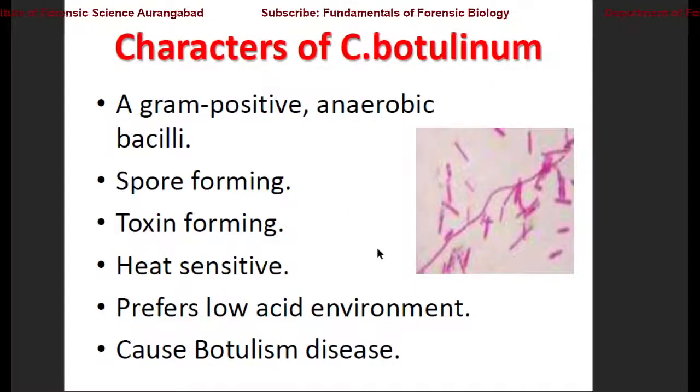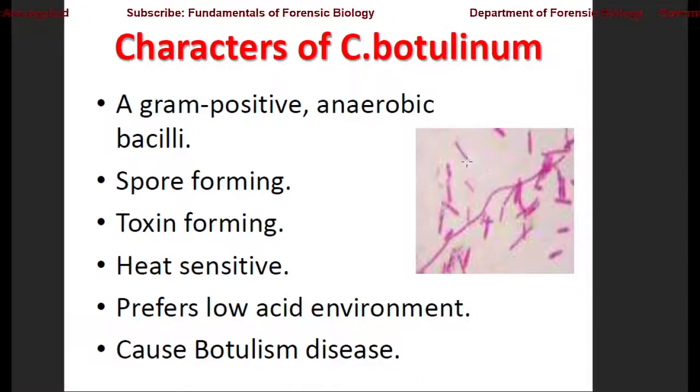Now, characteristics of this Clostridium botulinum, as we have discussed, they are a gram-positive bacteria. They are anaerobic bacilli. Bacilli means the rod-shaped bacteria, which here we can see in its staining. It is violet in color. That means it is gram-positive in nature. Its morphology is bacillus in shape. They are spore-forming.